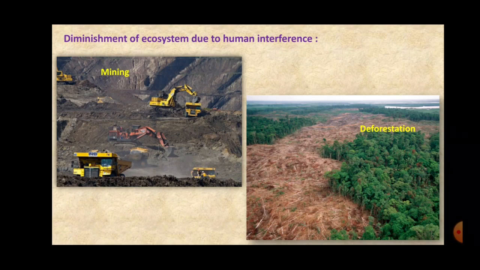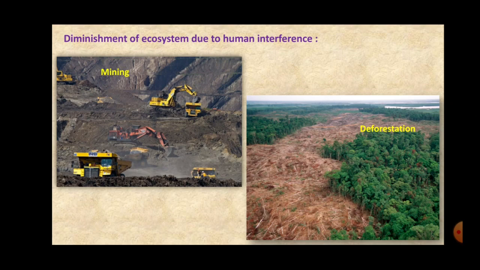very fast growing population, and because of this growing population, the forests are cut and the cement forests are growing, right? So the different human activities have a very adverse effect on the ecosystems, and they transform the ecosystem, leading to the extinction of many species of trees, plants, as well as animals.